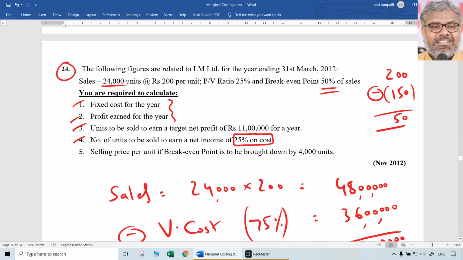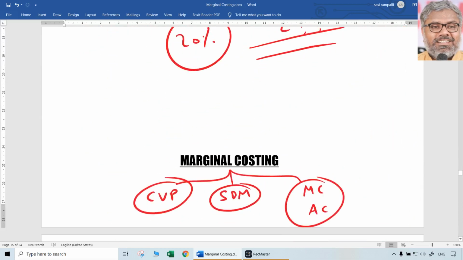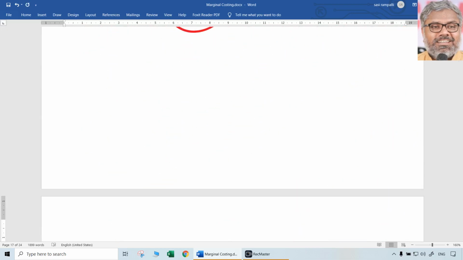Now, question number 5. What selling price they should charge per unit, which means it is going to change, if the break-even point is to be brought down by 4,000 units. First of all, what is the existing break-even point in units? That we should know. Existing break-even point is 12,000 units. Why? Because break-even point is 50% of sales, and 50% of 24,000 units is 12,000 units.